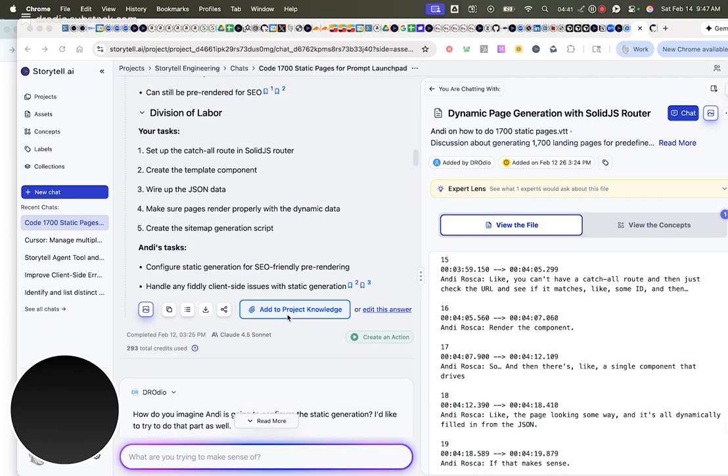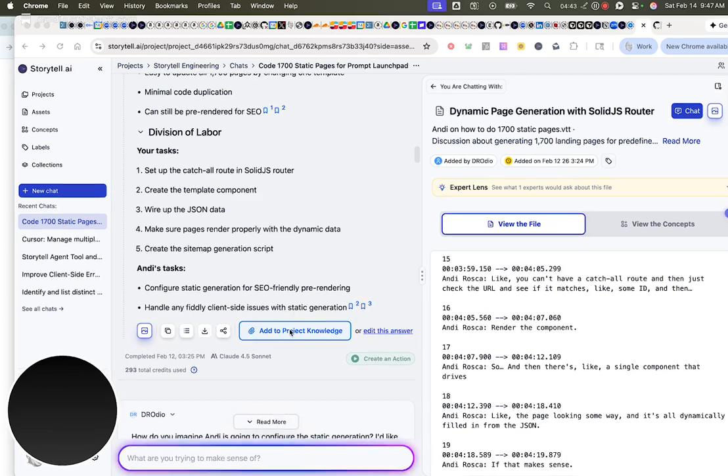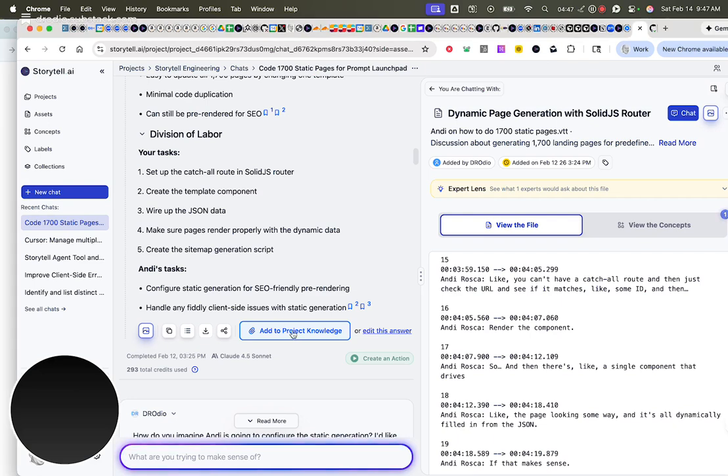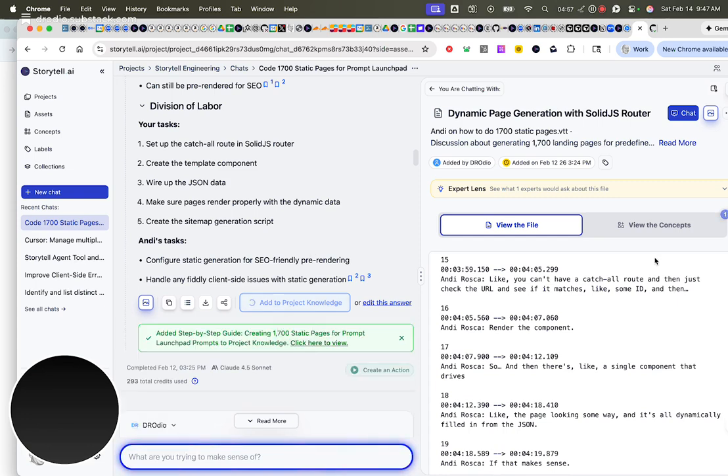And so what I'm going to start to do is take Storytell's output and add it to project knowledge. I'm going to start to build knowledge in the project based on these different pieces that I'm pulling together. So one is the recommendations from Andy that I turned from this transcript into this document.